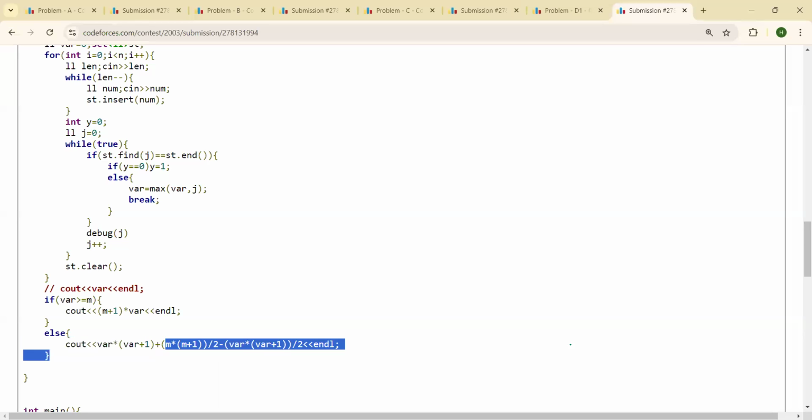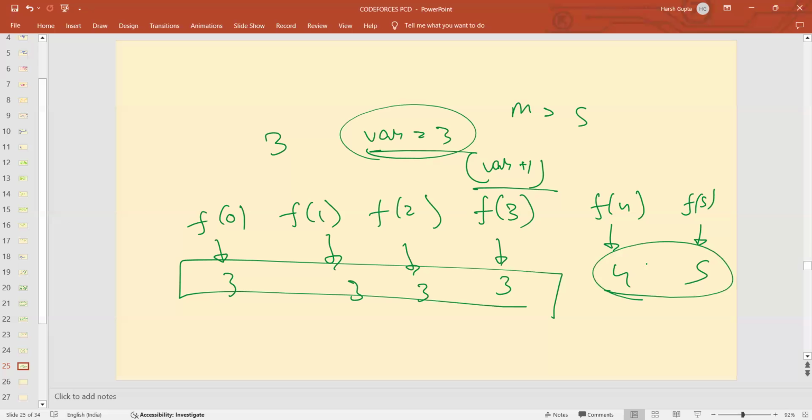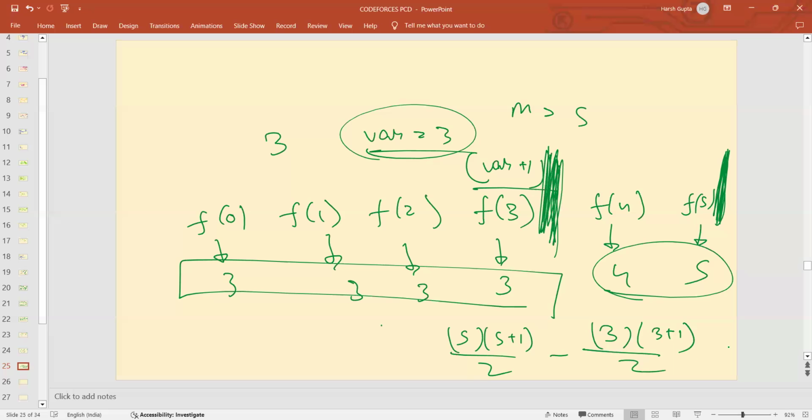And then you need to find the sum of these values. How can you find this? It is the sum of the first m natural numbers minus the sum of the first var natural numbers. You know the formula for the sum of the first n natural numbers is n into n plus 1 by 2. So basically 5 into 5 plus 1 by 2 minus the sum of the first var natural numbers, that is 3 into 3 plus 1 by 2.